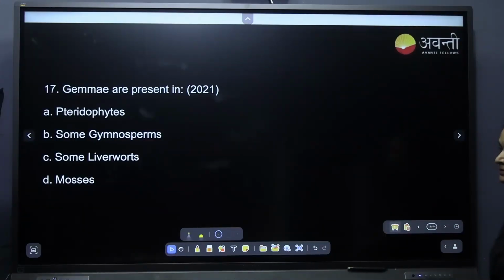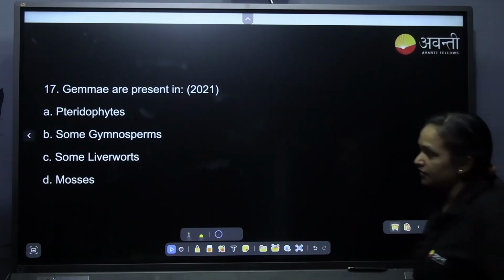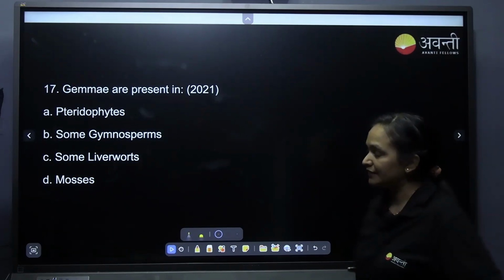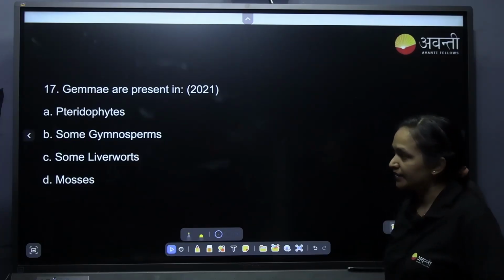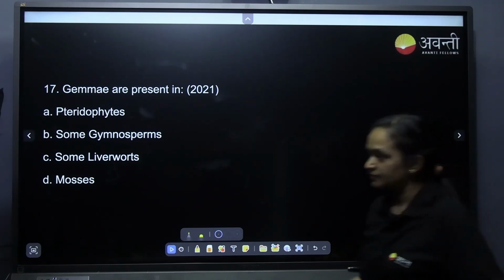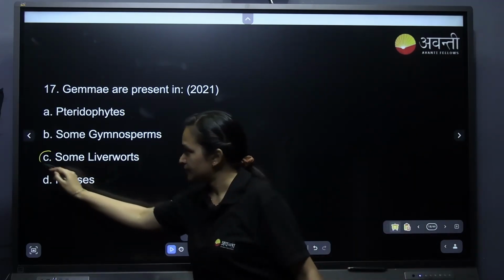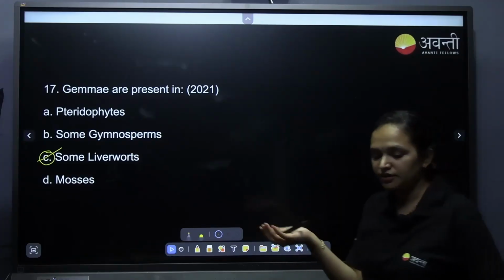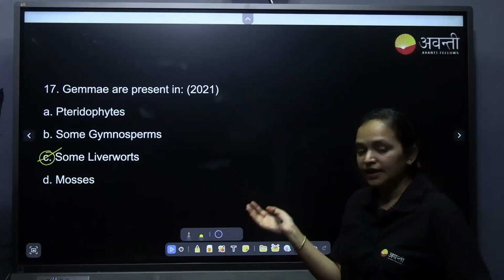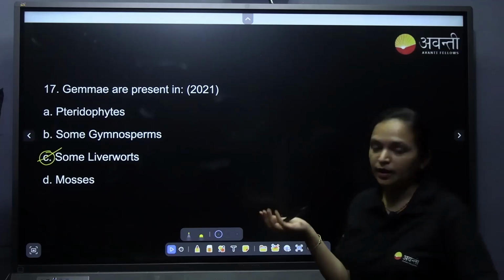Gemma cups are present in? It is a vegetative reproduction type in liverworts, in Marchantia. In Marchantia, that cup-like structure, vegetative reproduction takes place using gemma cups.